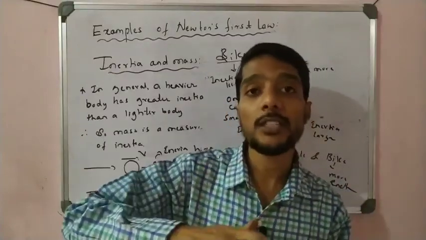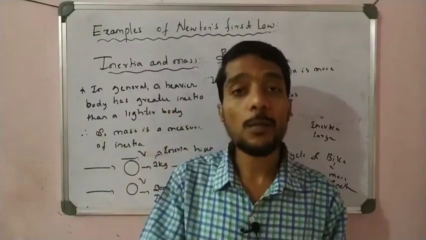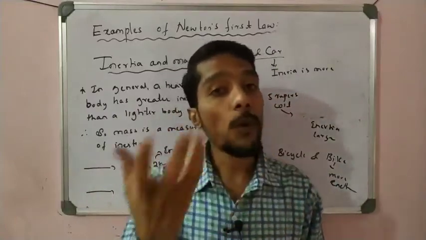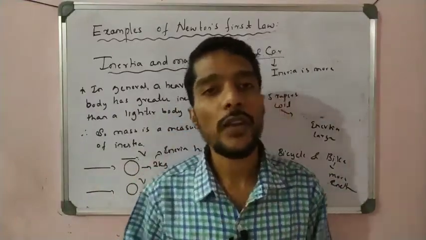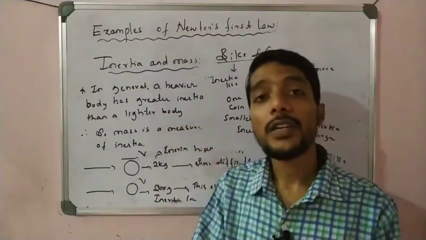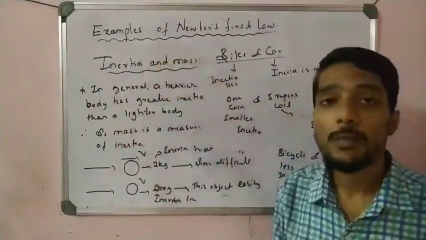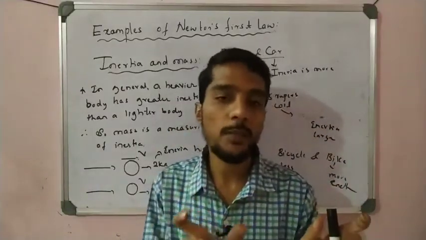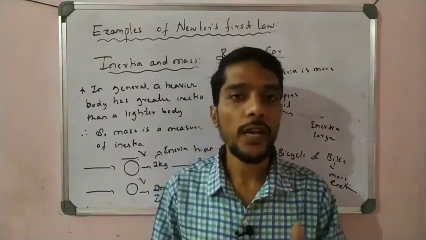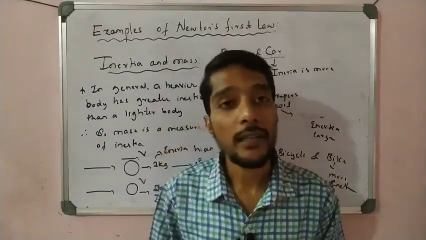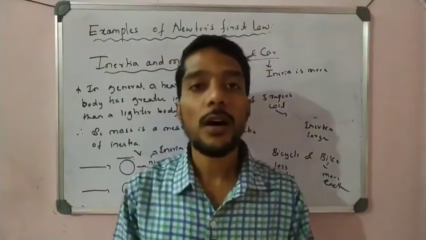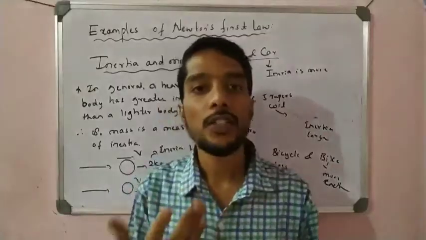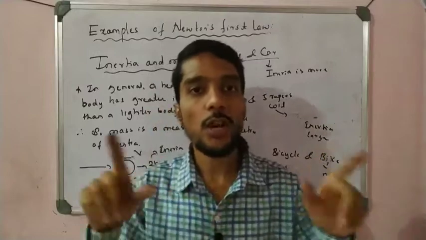The object remains at rest, or remains in motion, until and unless an unbalanced force acts on it. So these are very important. We studied the first law, then took some examples, and also discussed inertia and mass. I hope you understand all these concepts. If you do not understand any point, it is a recorded video, so you can rewind and watch the explanation again. This is all about Newton's first law, which contains the definition of inertia and all the examples of inertia.